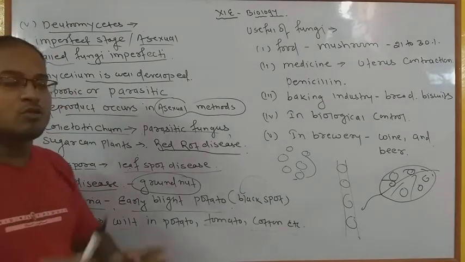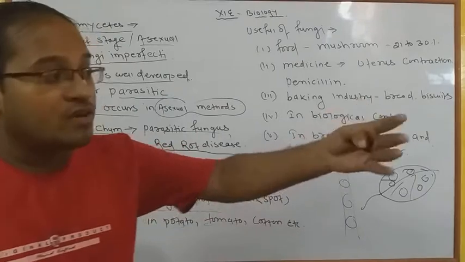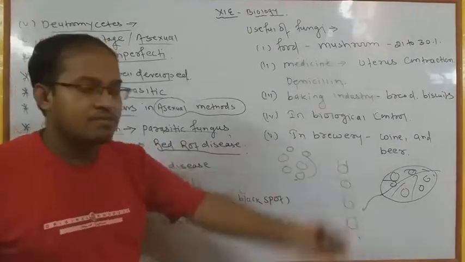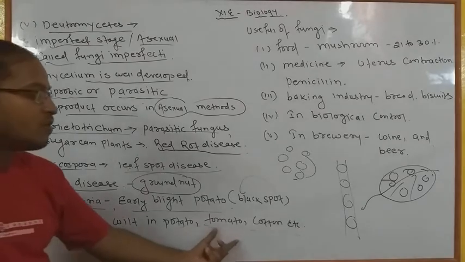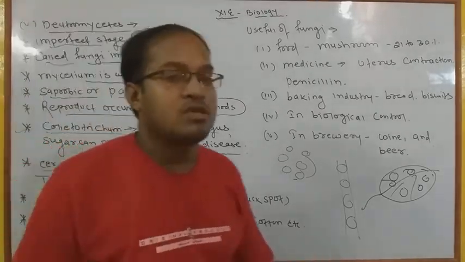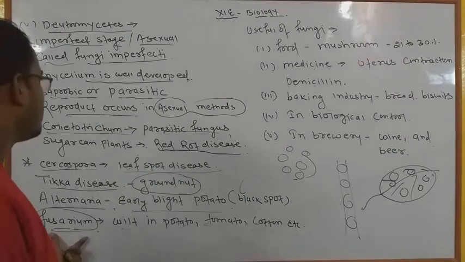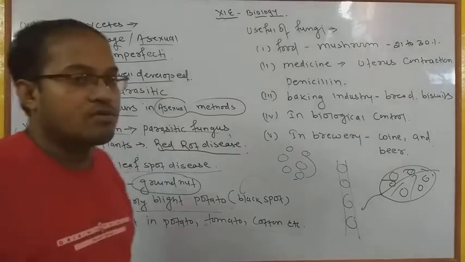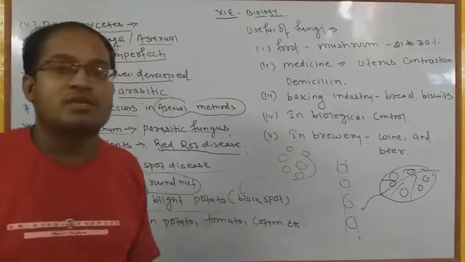Wilt मतलब उनके जो भी stems हैं, जो भी roots हैं, जो भी leaves हैं, काफी weak हो जाएंगे, उनका weight loss होने लगेगा और एक दिन वो plants भी गिर जाएगा. That is called the wilt disease in potato, tomato and cotton. ये पूरे के पूरे plants को destroy कर देते हैं. That is also a harmful fungus named Fusarium, of a special group of Deuteromycetes. Okay, so that is all the 5 classes we have studied in fungi.